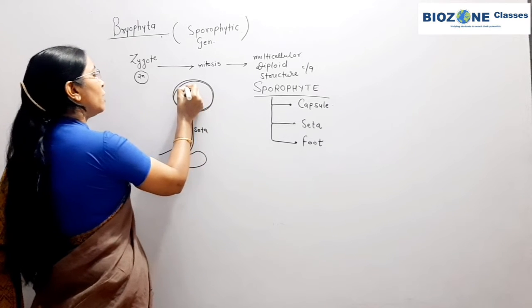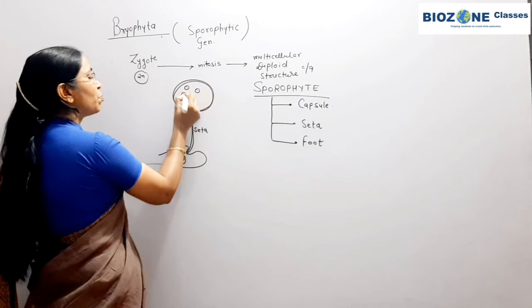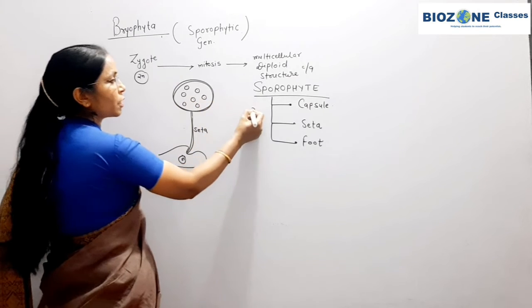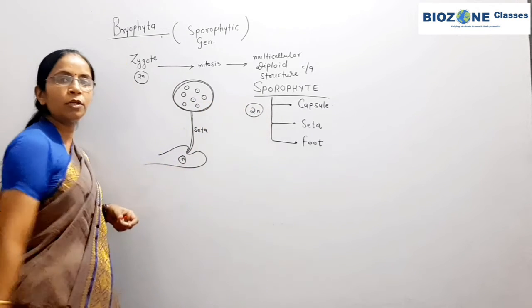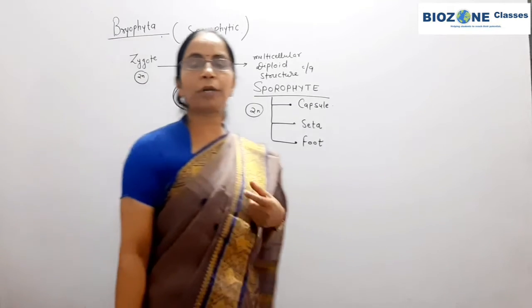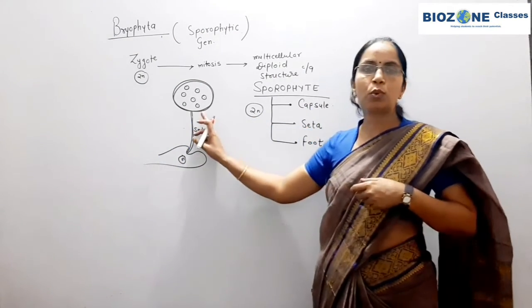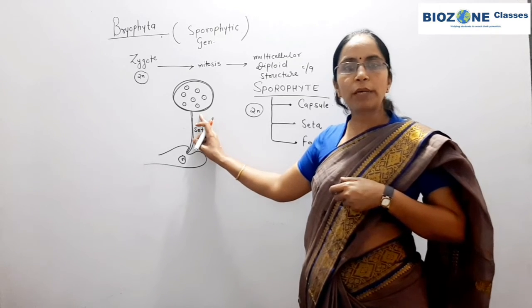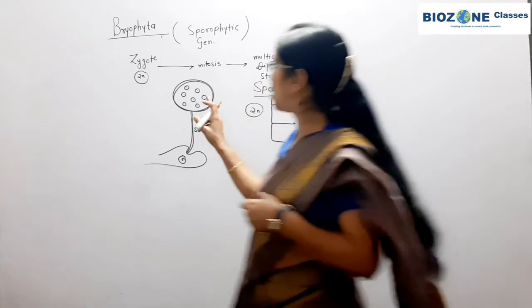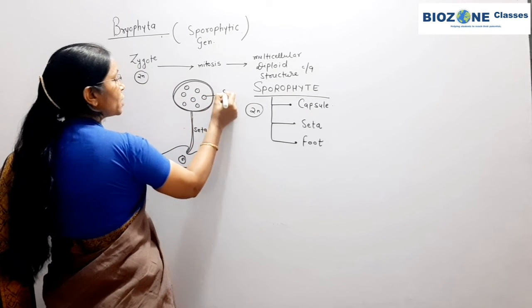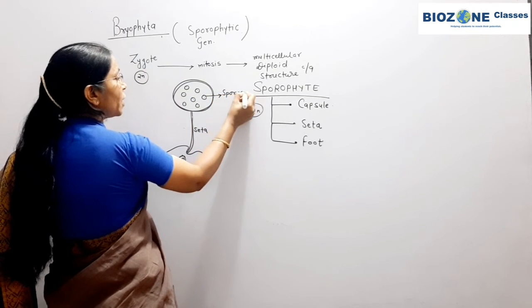Capsule में अब आप याद रखिएगा, inside the capsule the spore mother cells are present, because the entire sporophyte structure कैसे है आपका? Diploid. So inside the capsule spore producing cells are there. The spore producing cells of the capsule are called spore mother cells. These spore mother cells or diploid cells now undergo meiosis. So these are the sporocyte cells.